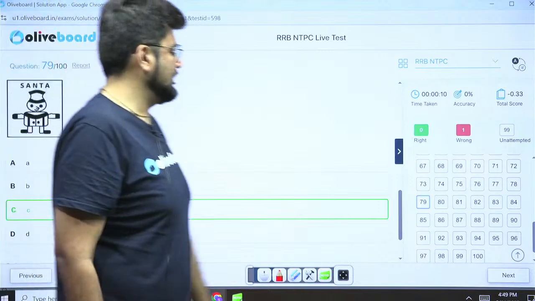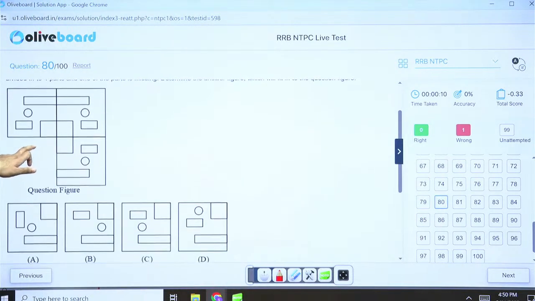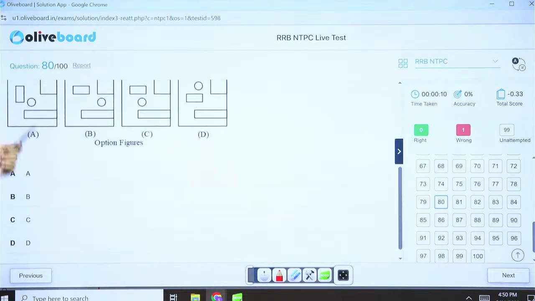Question number 80. Okay, you need to check for pattern completion. Just flip it as it is. This is the mirror image. So take the mirror image of this figure. Which one do you get? So this is rejected. This is rejected. What else? This is the only one possibility. Option C is the right answer.